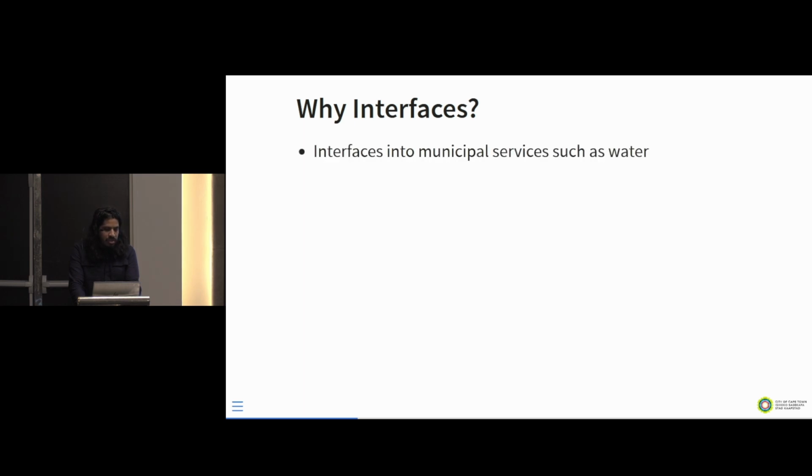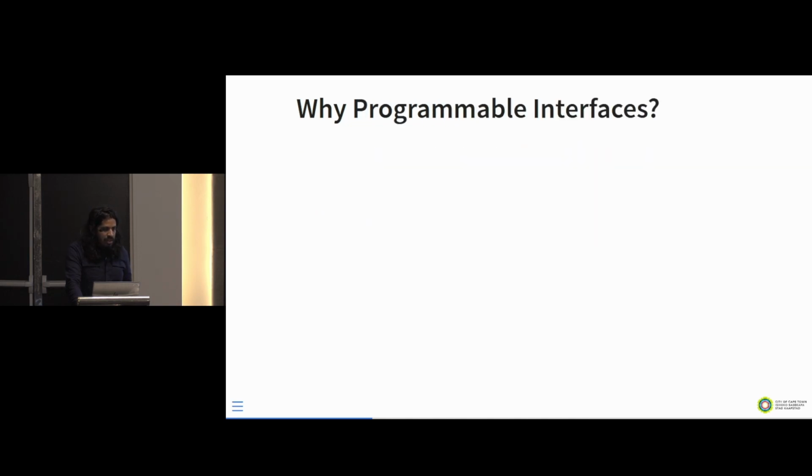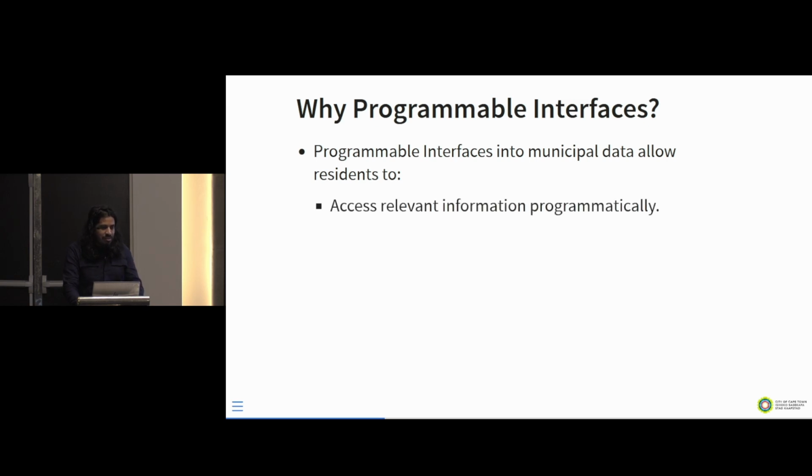Interfaces into municipal services, for example water, enable residents to perform their day-to-day functions, but on top of that, they also empower residents. You can run your own business, a car wash business, private swimming lessons, or a bottled water business and so on. Now let's go back to why programmable interfaces. Programmable interfaces into municipal data allow residents to access relevant information programmatically, which is key in today's age. You're giving residents the ability to empower themselves with access to data.